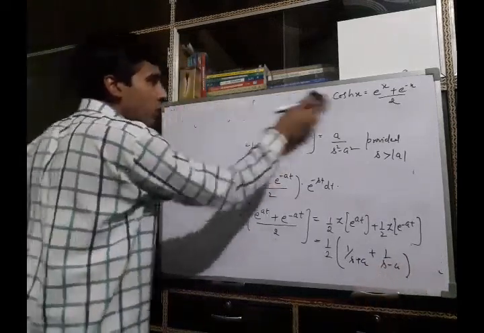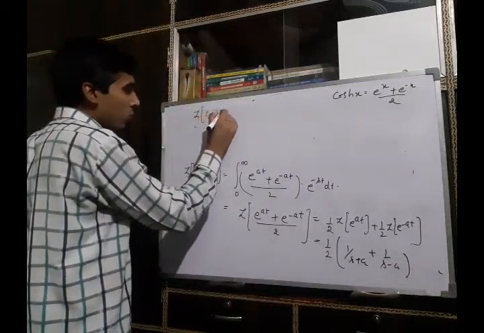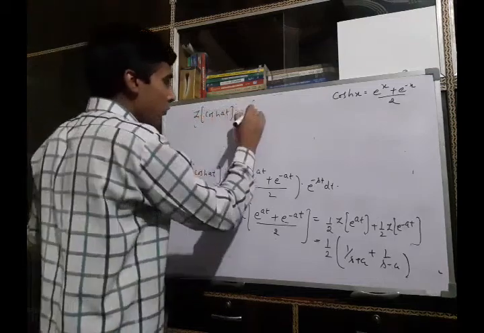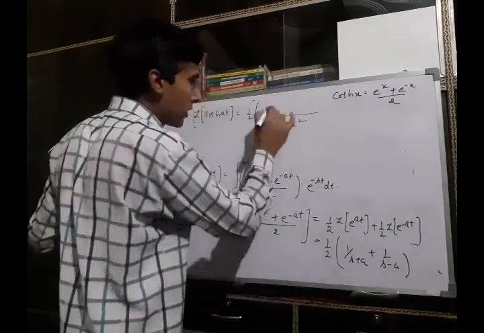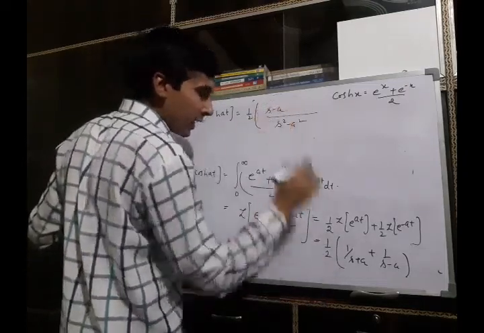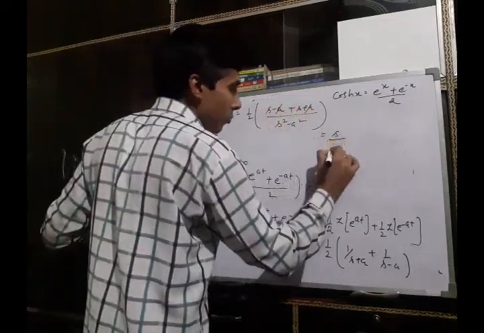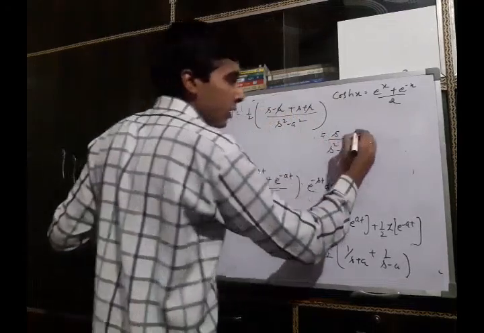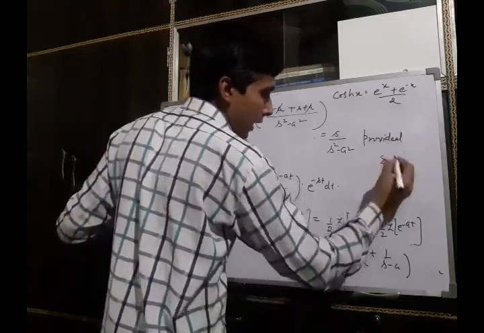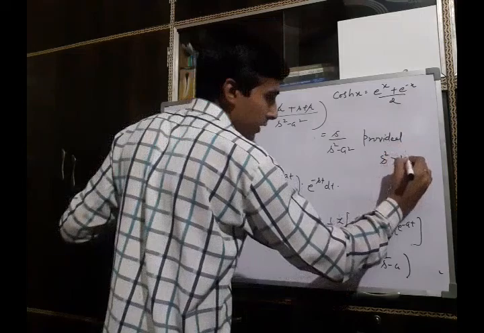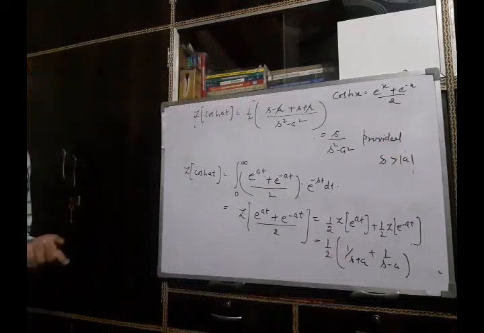Then you will get the Laplace transform of cosh at as 1 by 2, taking the LCM, s square minus a square, and in the numerator s plus a plus s minus a, the a's cancel, and it will be s upon s square minus a square, provided s is greater than modulus of a.